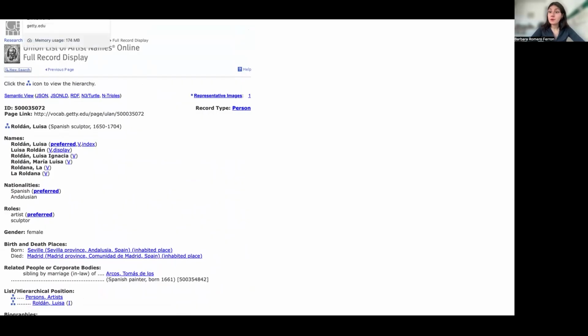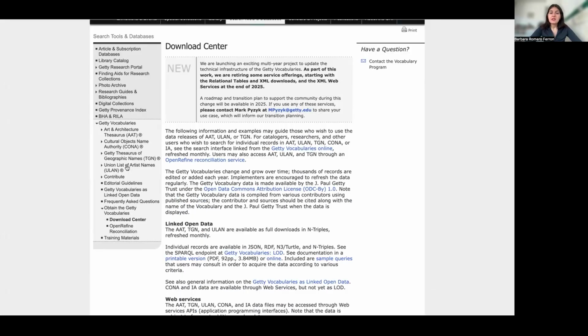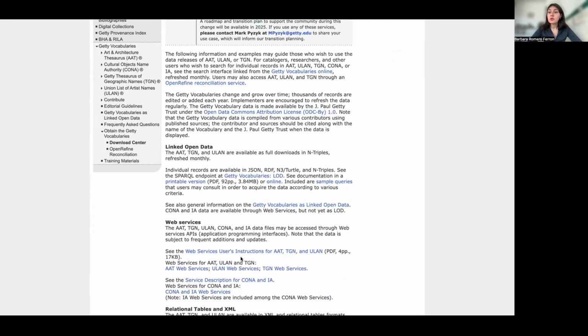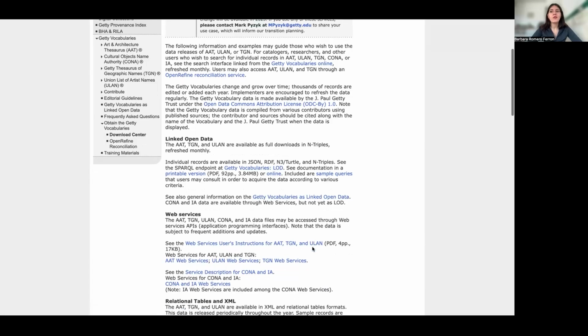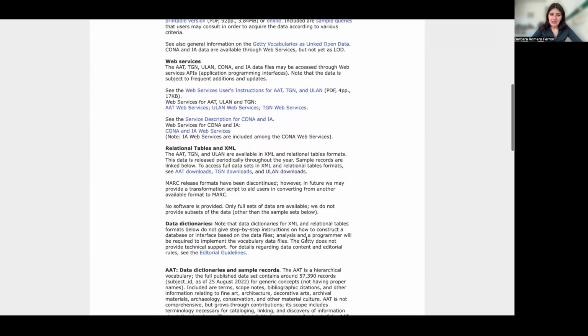The interesting part would be being able to analyze all these records without having to go one by one manually as we did right now. And this is what we are showing you today. So if we go to the download center, we can find different ways of downloading the whole information of this controlled vocabulary. And then we can try to utilize that.